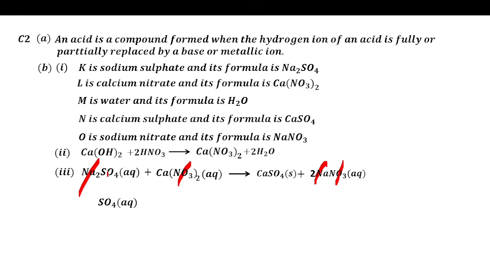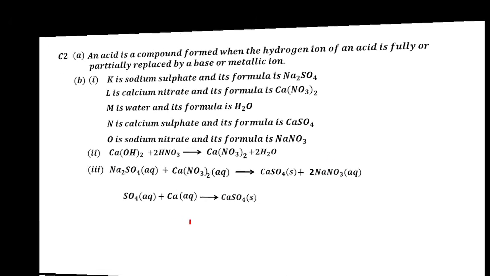So here you remain with the sulfate, here you remain with the calcium. So here they will not cancel because they are solid. You cancel only species that are in aqueous form. So you remain with calcium aqueous here, and here you remain with the sulfate. So this is the net ionic equation they are talking about. Okay, so this is your answer.